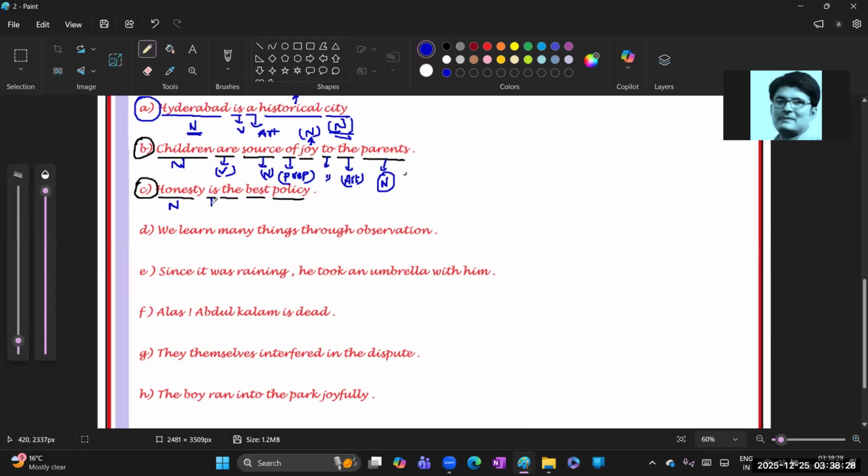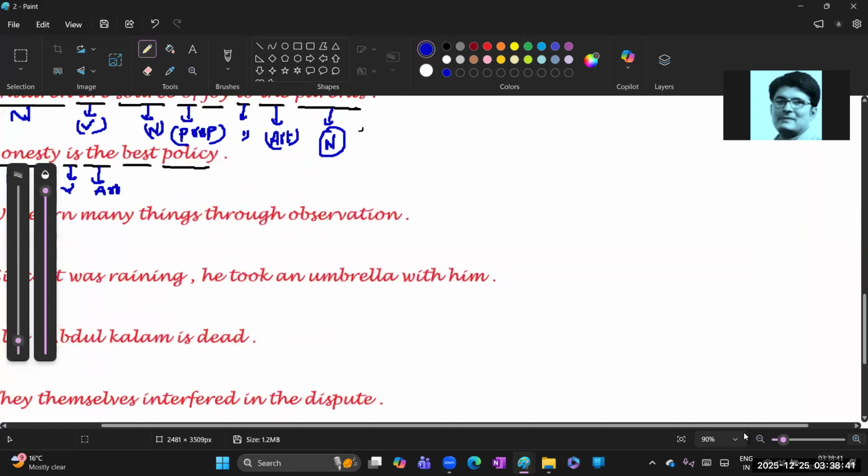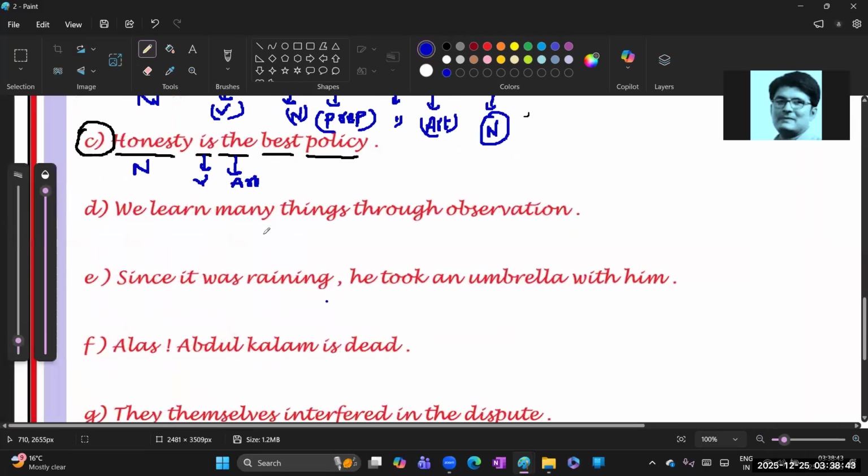Is అంటే ఏంటిది? ఎప్పుడైనా సరే verb. Okay. Next, the, we know it belongs to, tell me, article. And best. Yes, now it is easy for you. Best is going to represent what, beta?